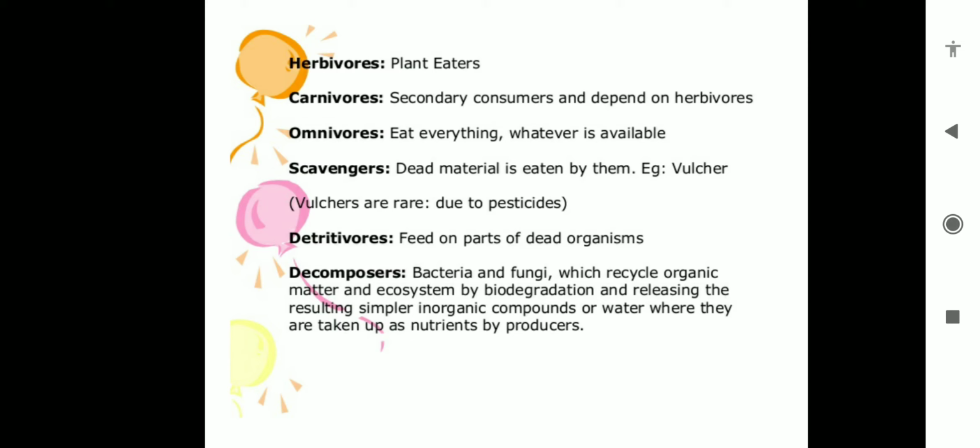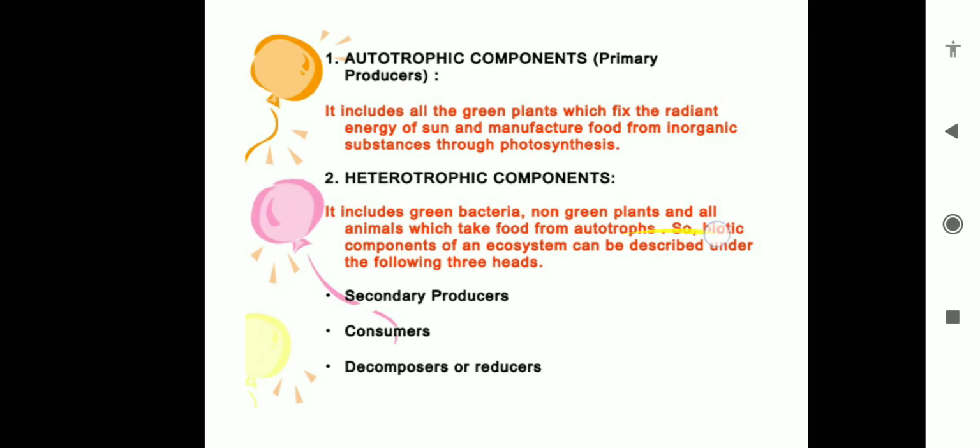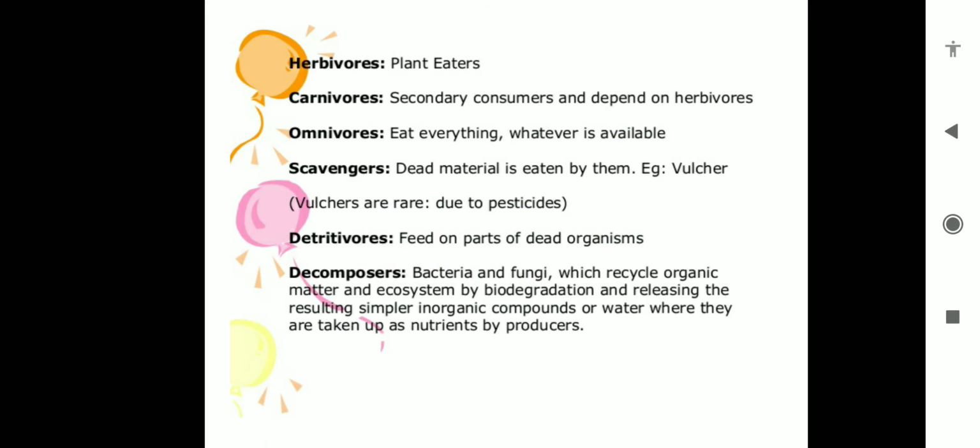So bacteria and fungus are called decomposers, which recycle the organic matter in the ecosystem by biodegradation and release the resulting simple inorganic compounds, such as water, from which the plants take up nutrients. So what are decomposers? Decomposers are the organisms which help to decompose the material, and they have a great role in our environment.